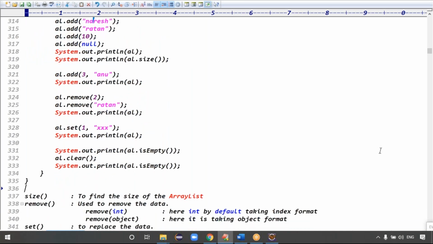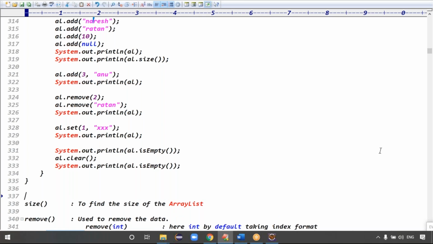Okay, size, first one, size function, you can find the size. Add method by default adds the data at the last location. This method will add the data by default at the last, right?